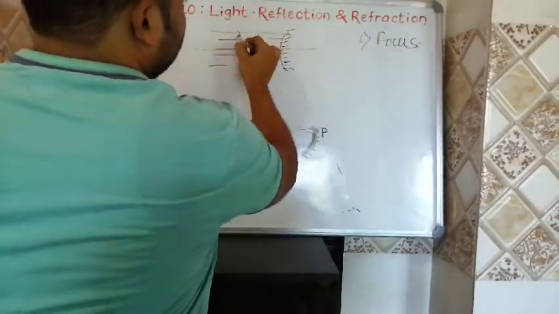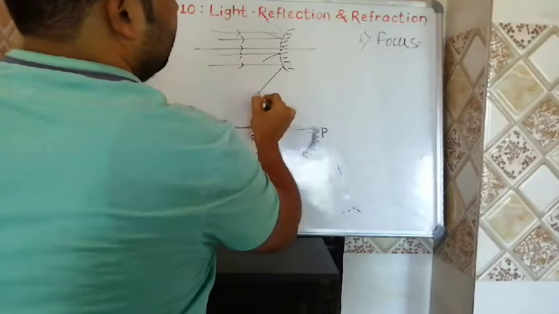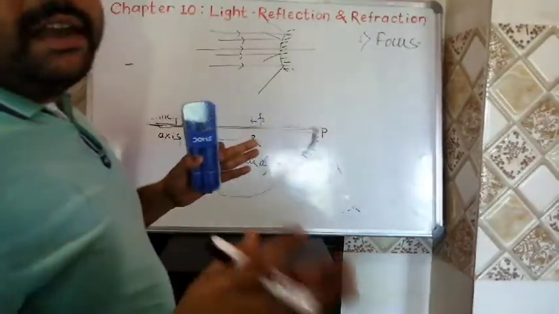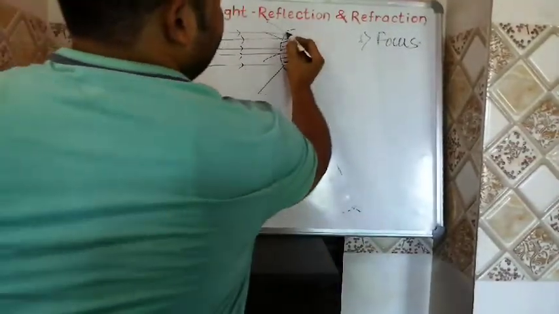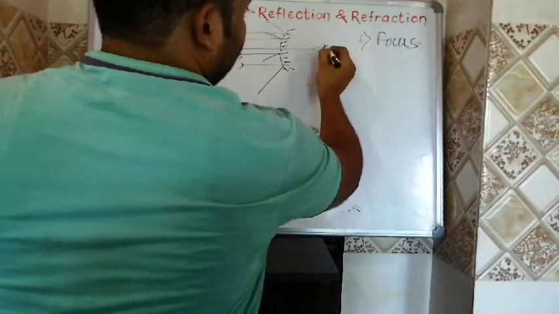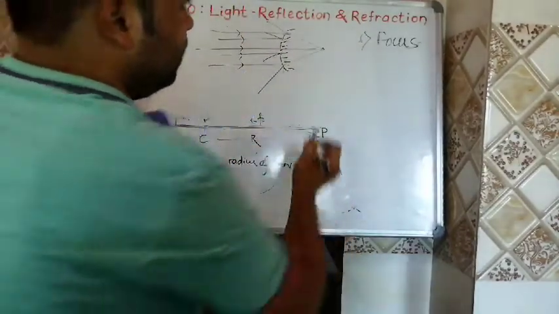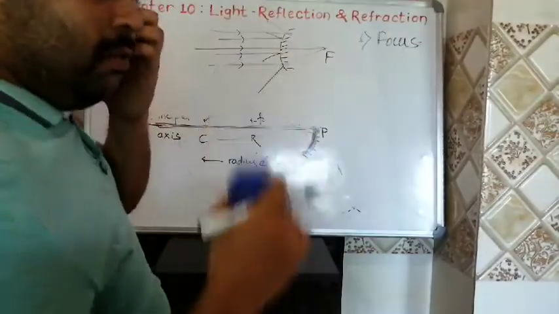The light will be going like this. So they were not meeting directly. Then what to do? You have to extend them in backward direction. If you extend them backward, then only they will meet at a point that is called your F or focus. I have told you earlier.